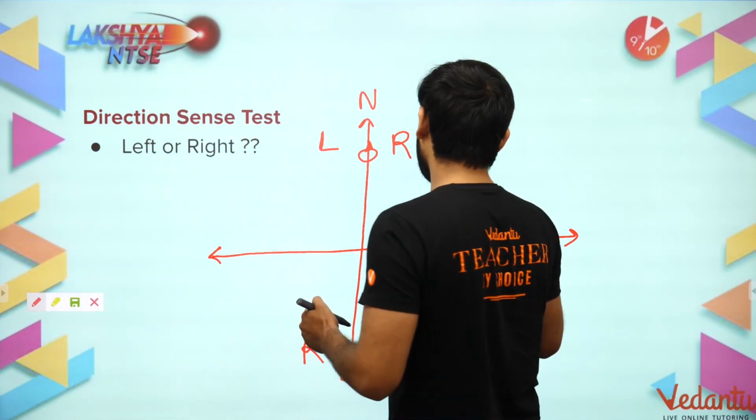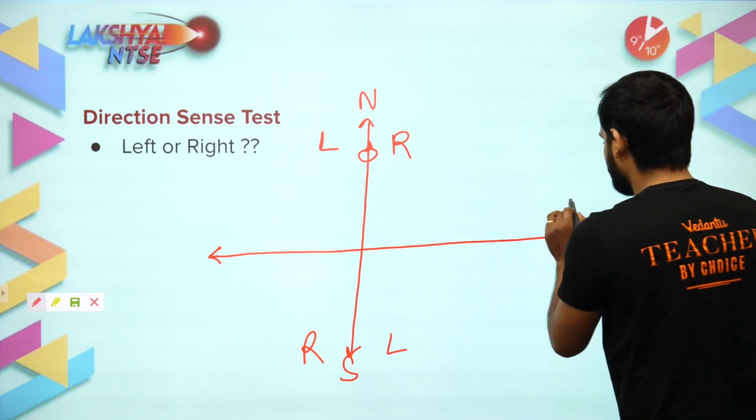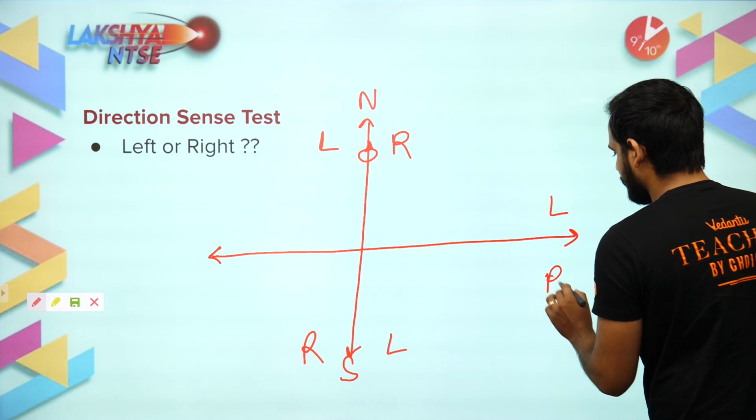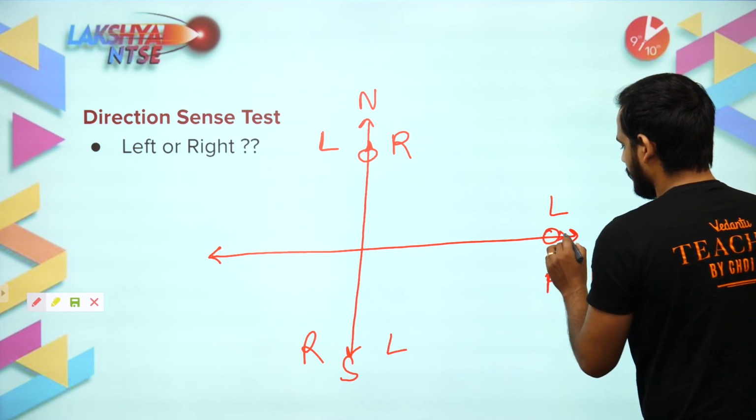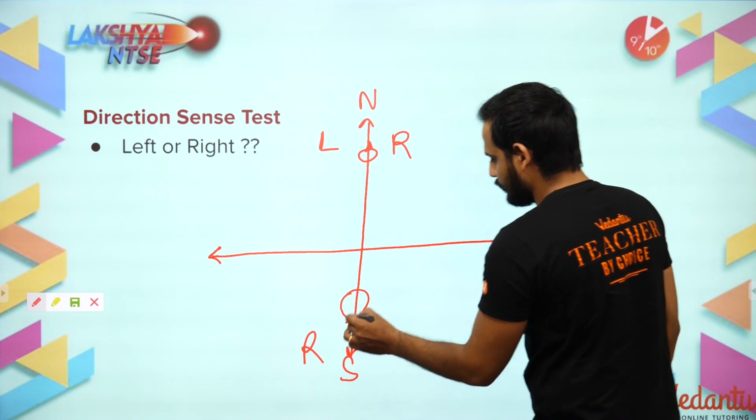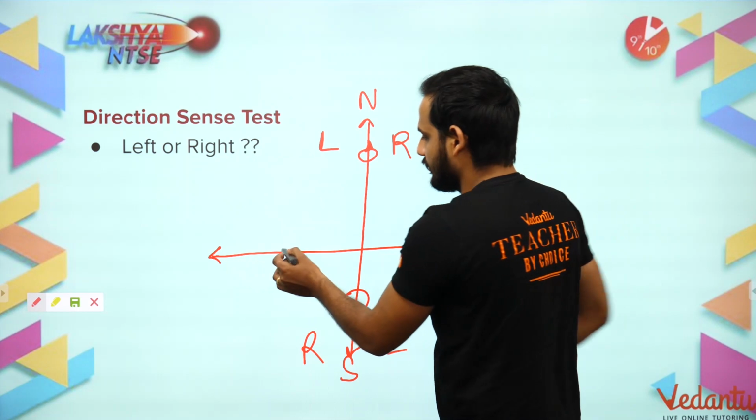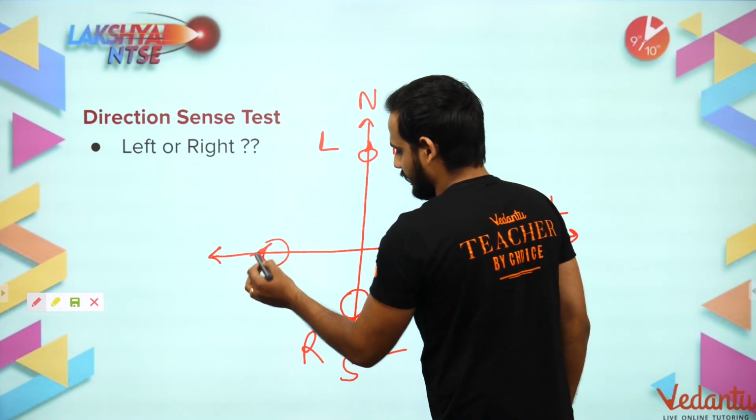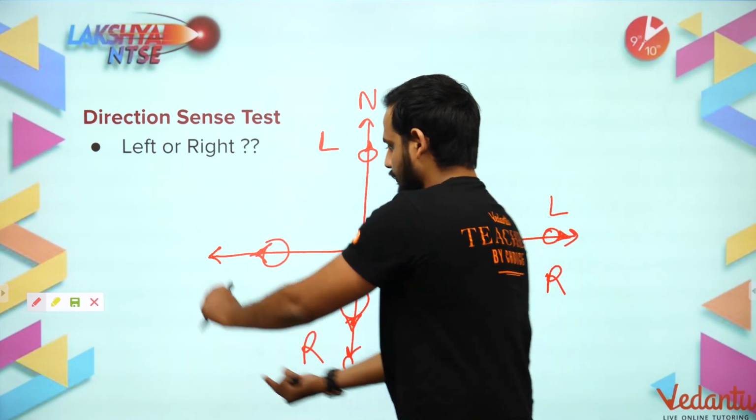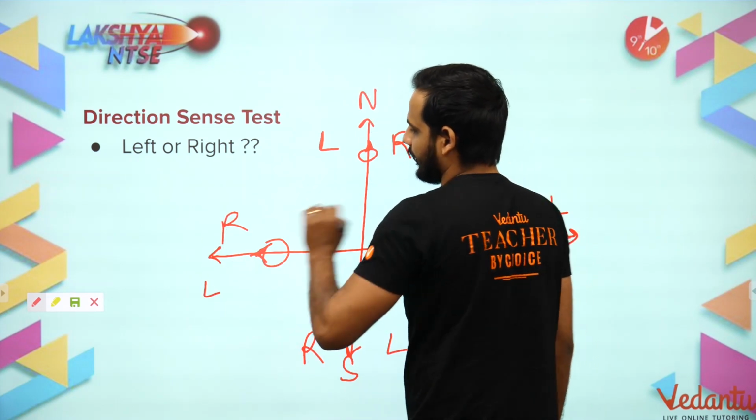Now when a person is facing east, this left will be here and right will be here. Now the same person, suppose, is facing south. You can see this left will come here, right will come here. Now let us shift this person here. As you can see, from this part, this will be left, this will be right.